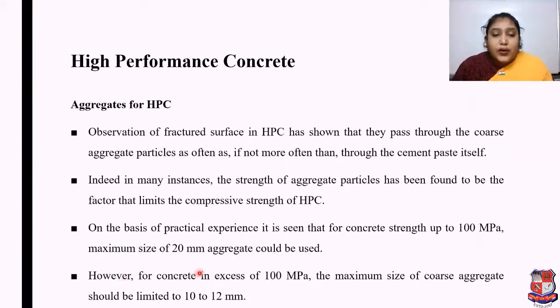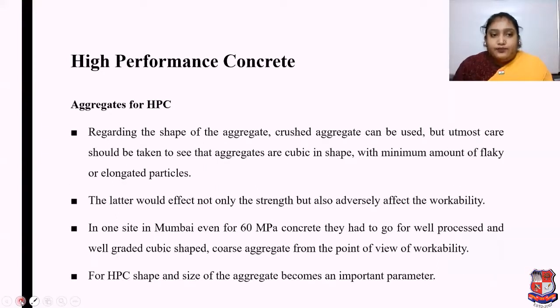However, for concrete in excess of 100 megapascal, the maximum size of aggregate should be limited to 10 to 12 mm. Regarding the shape of the aggregate, crushed aggregate can be used, but utmost care should be taken to see that aggregates are cubic in shape with a minimum amount of flaky or elongated particles in them. The latter would affect not only the strength but also adversely affect the workability of concrete.